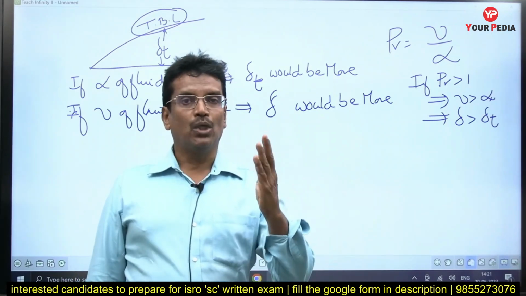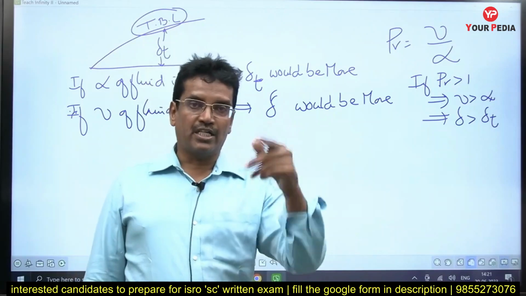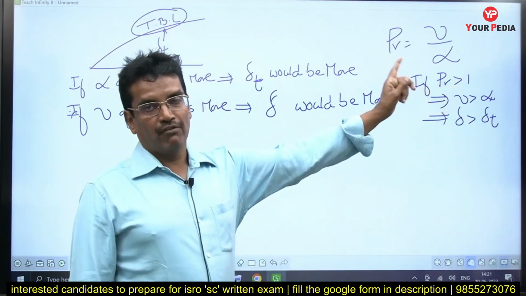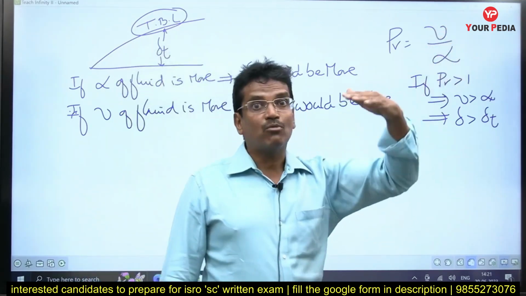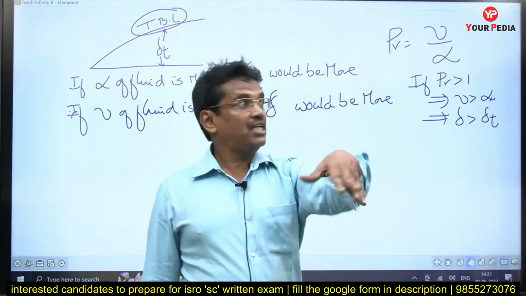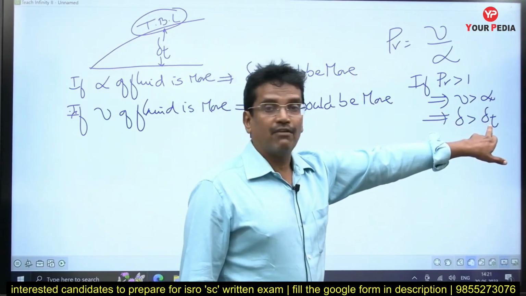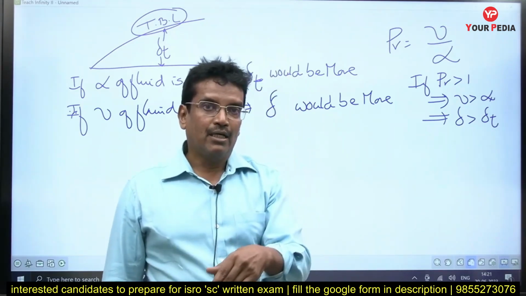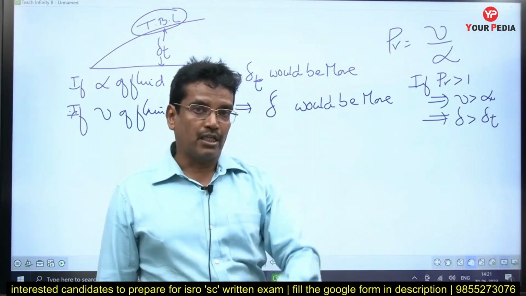Diffusion means passing through. Which diffuses faster through the fluid? Whether momentum diffuses faster or heat energy diffuses faster can be directly given by the value of the Prandtl number. If the Prandtl number is greater than 1, which means nu is greater than alpha, momentum is diffusing faster than the heat energy. Therefore, the thickness of the hydrodynamic boundary layer will be greater than the thickness of the thermal boundary layer. So that is how the Prandtl number can directly tell which boundary layer is relatively thicker than the other, whether HBL is thicker or TBL is thicker.